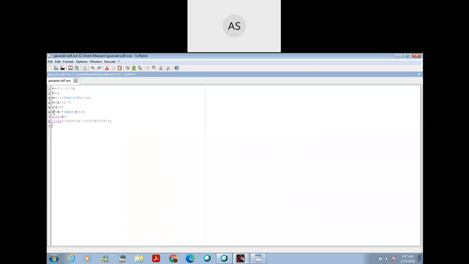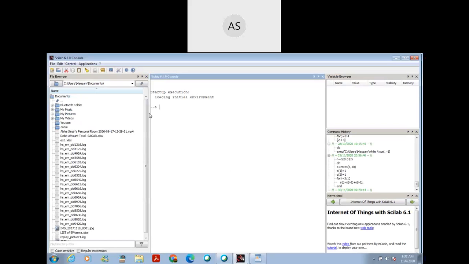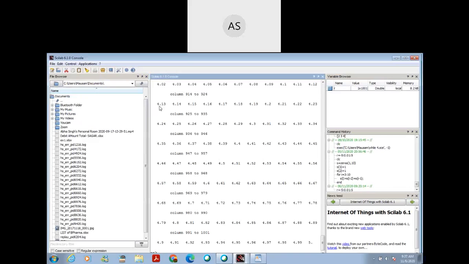Start from this line, the 6th line. z is equal to x multiplication exponential minus y. Here r is data. If we copy this data and paste it and then enter, you get these values of data.